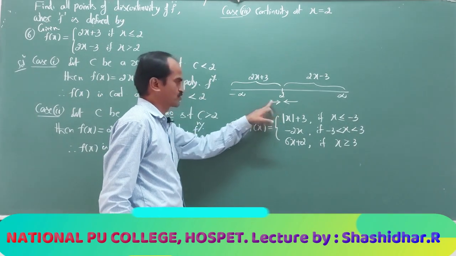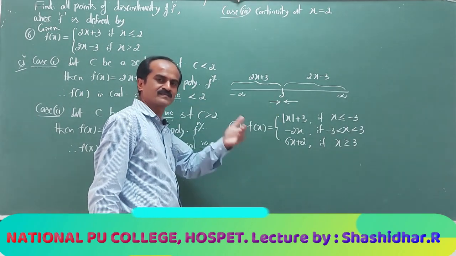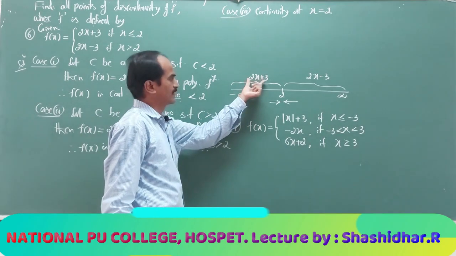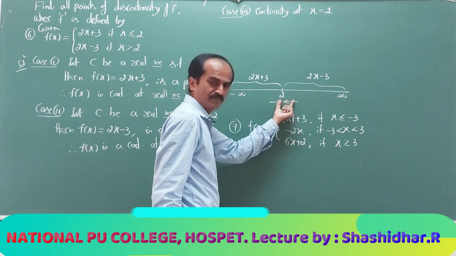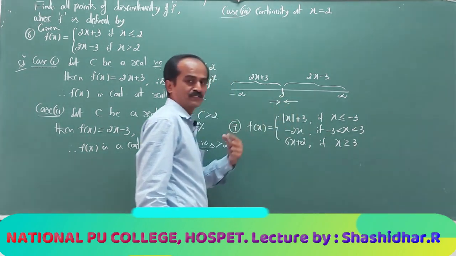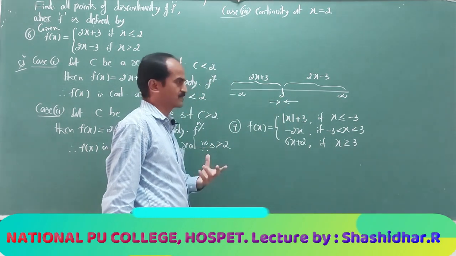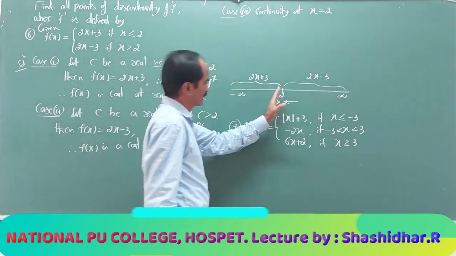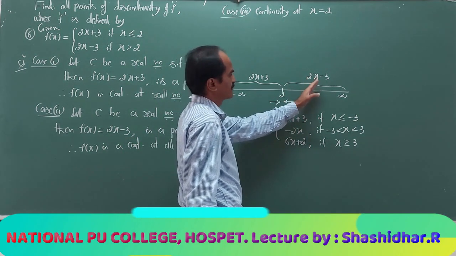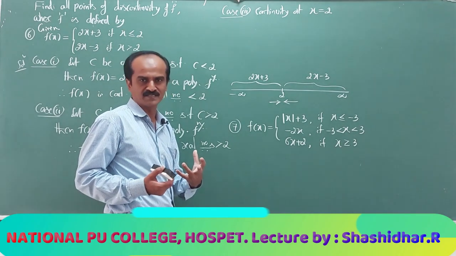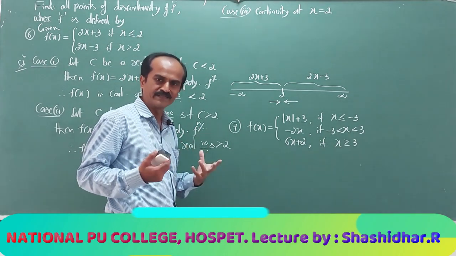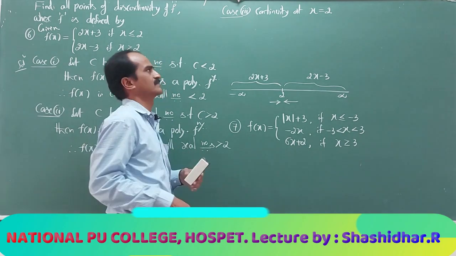Whenever x approaches 2 from the left side, the value of x is slightly less than 2, then I have to take 2x plus 3. As x approaches 2 from the right side, slightly greater than 2, maybe 2.001, then I have to choose f of x as 2x minus 3. As the function definition changes here, I have to evaluate the limit through LHL and RHL.